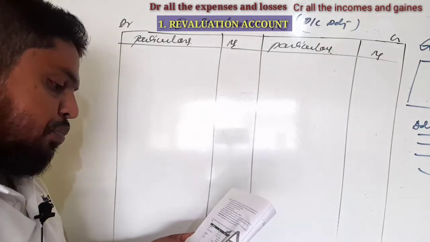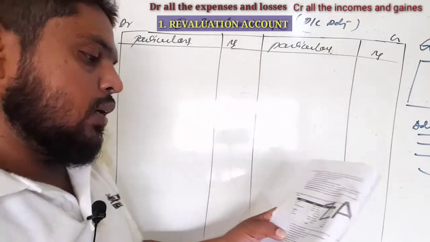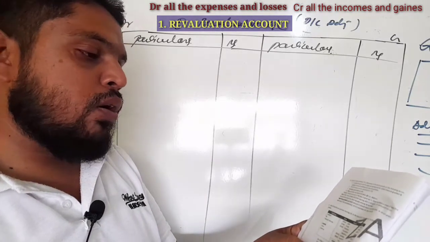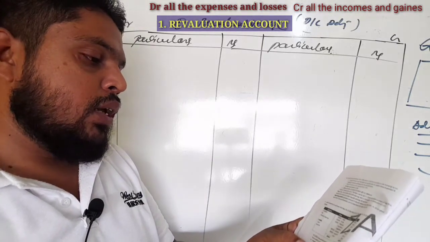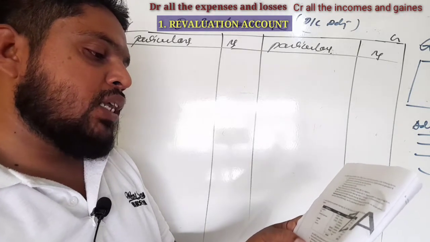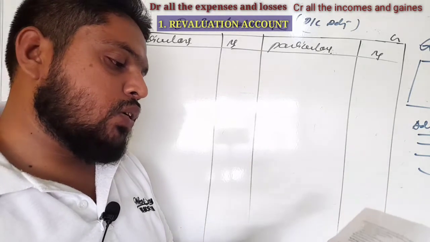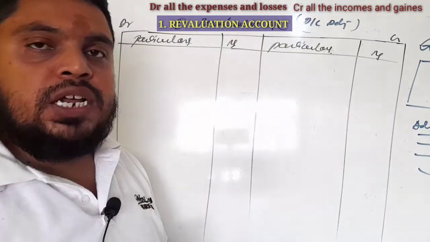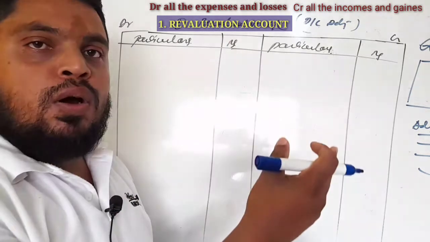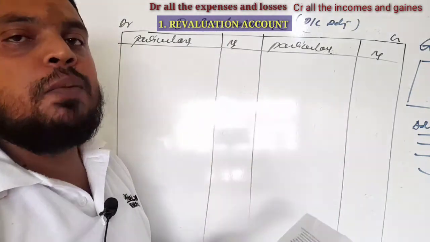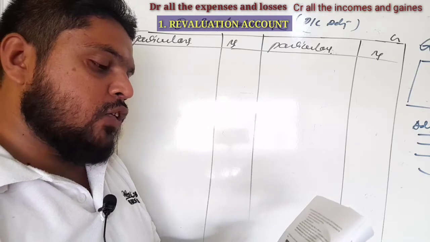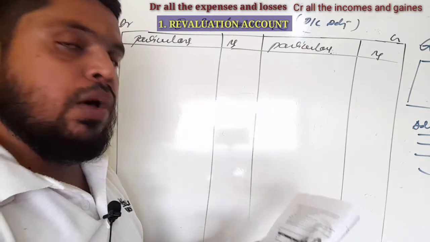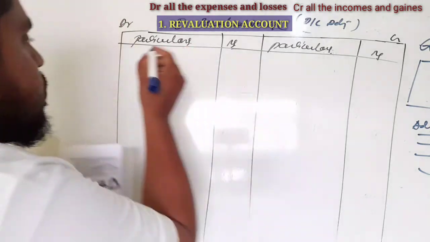The first adjustment is related to capital and goodwill, that we have to record under partners capital account. Shamsher has to bring 30,000 as capital and 10,000 towards goodwill, and goodwill should be withdrawn by the old partners. Any adjustment regarding capital and goodwill we record under the second step, that is partners capital account. Now the remaining adjustments under revaluation account: reduce machinery and furniture at 10% per annum. Reduce means depreciation, so debit side.